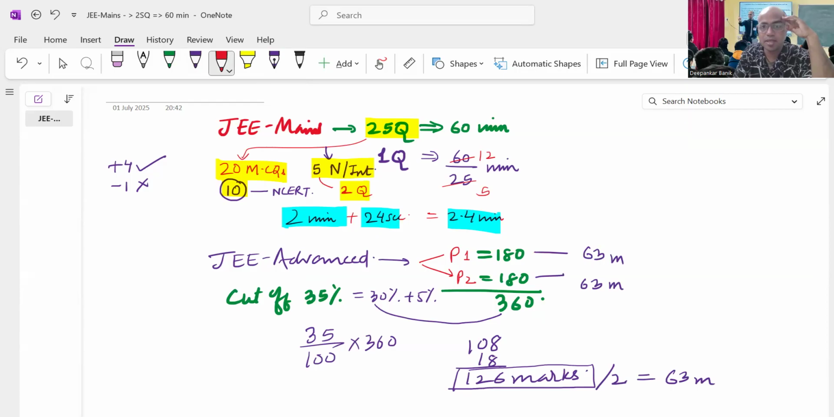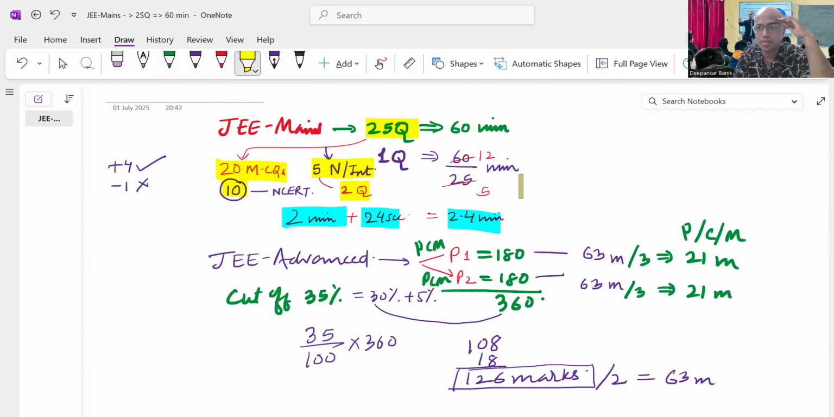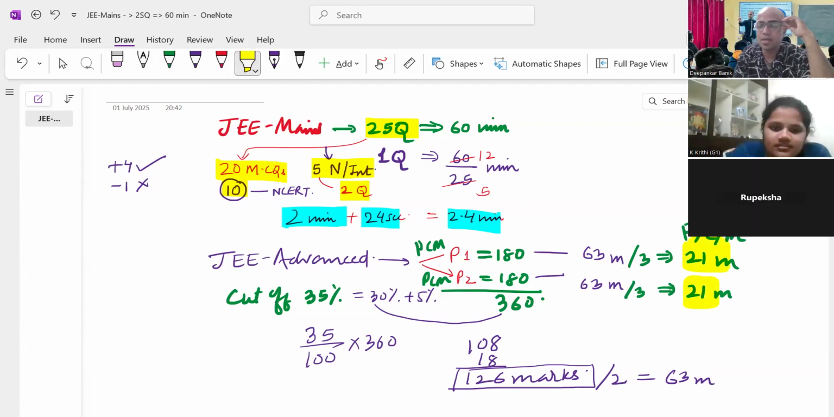Now 63, in paper 1, how many subjects do we have? PCM. Am I right? And here also PCM. So I divide it by how much? 3. So each paper will have 21 marks as cutoff, 3 21s, as in 21 either in physics or chemistry or maths. Are you getting my point? So how many marks do we have to score? 21 marks. That is the bare minimum to get the cutoff. Are you getting my point, Rupeksha and Kriti? Yes, sir.